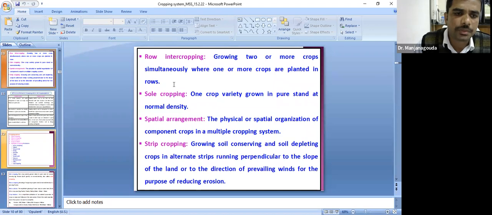These are the different types of strip cropping: contour strip cropping, wind strip cropping, and buffer strip cropping. In buffer strip cropping, they will include grasses. In contour strip cropping, the crops are grown across the slope, thereby restricting the erosion and also the water movement.